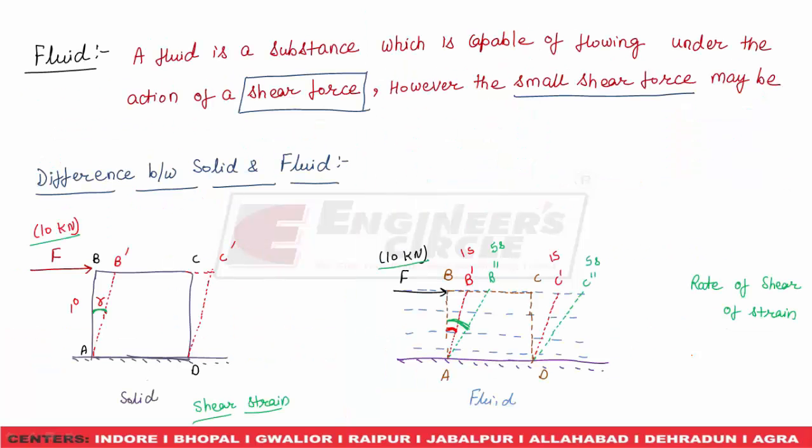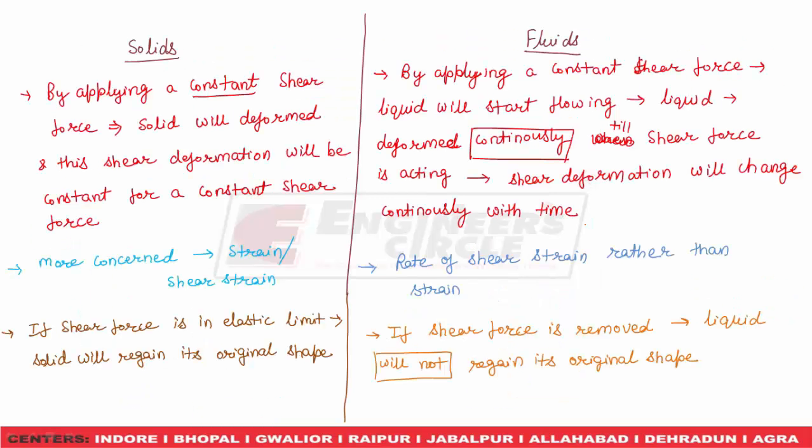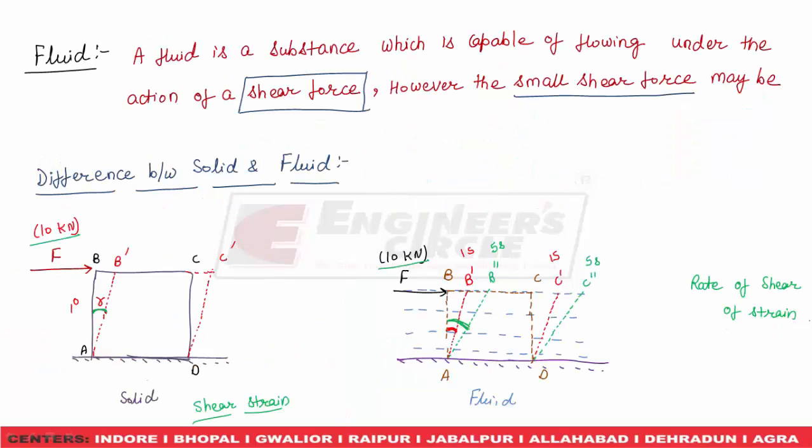Hence, we will say that a fluid, which includes both gases and liquids, is a substance which is capable of flowing under the action of a shear force, however small the shear force may be. What is the meaning of this? If you apply a very small shear force on a fluid, then also the fluid will move.